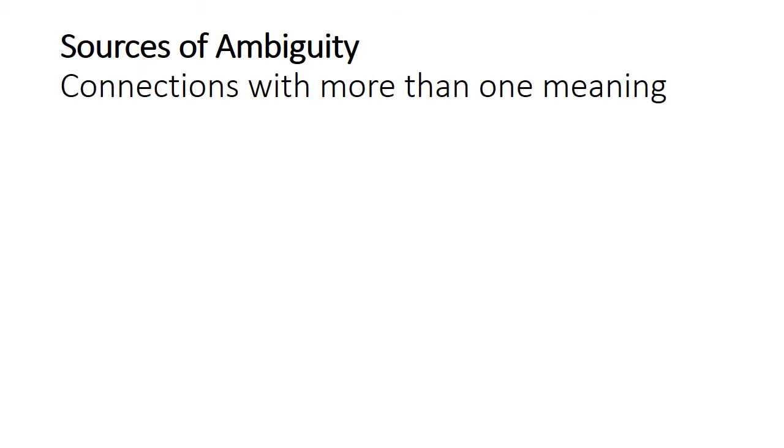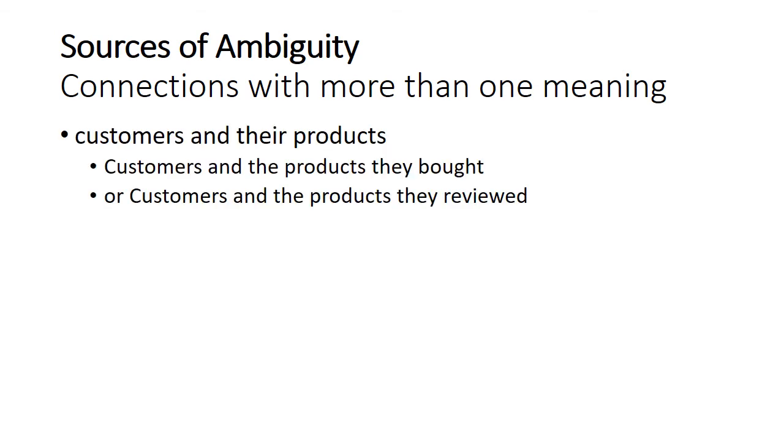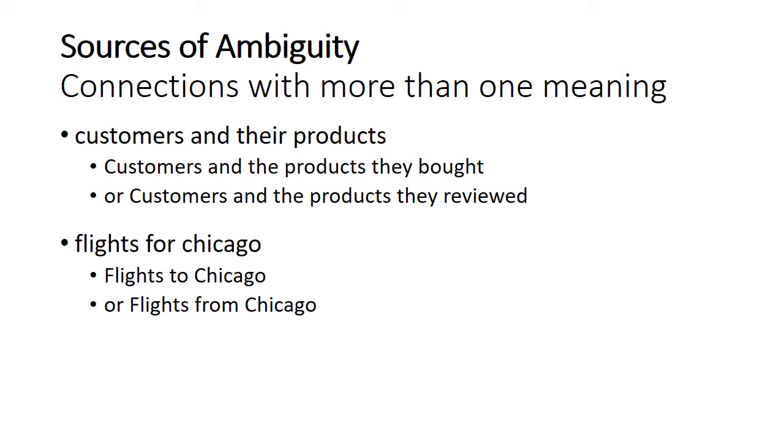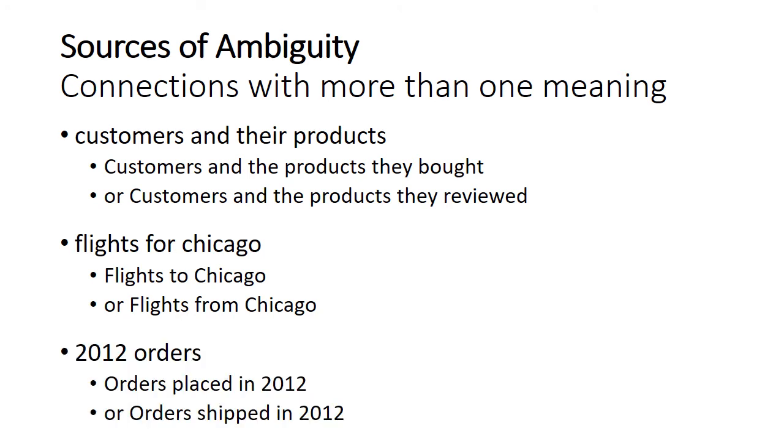A third source of ambiguity is when the connections between the words are clear, but there could be more than one meaning for the connection. So for example, "customers and their products" could mean customers and the products that they bought, or customers and the products that they reviewed. "Flights for Chicago" could mean flights to Chicago or flights from Chicago. "2012 orders" could mean orders that were placed in 2012 or orders that were shipped in 2012.